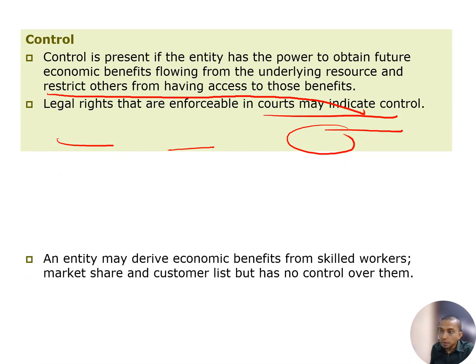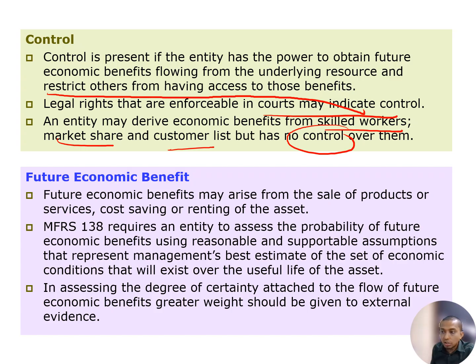Alright. Okay. So future economic benefit may arise in the sales of product or service, or cost saving, or renting the asset. It doesn't matter, as long as you receive a benefit out of it. So this is a future economic benefit. So in paragraph 138, the entity is required to assess the probability of the future economic benefit using reasonable and supportable assumptions that represent management's best estimate. Because again, this is an asset that we cannot see. So we estimate that we can get some benefit from this asset.